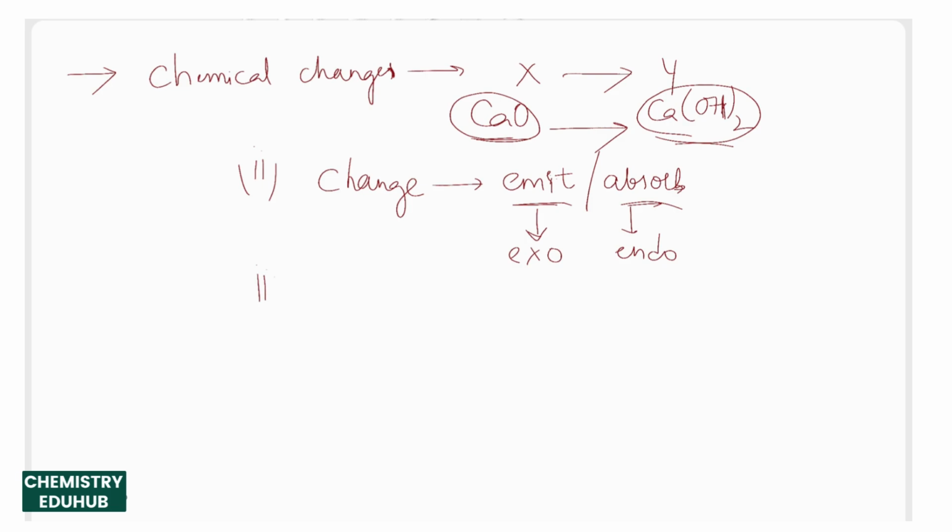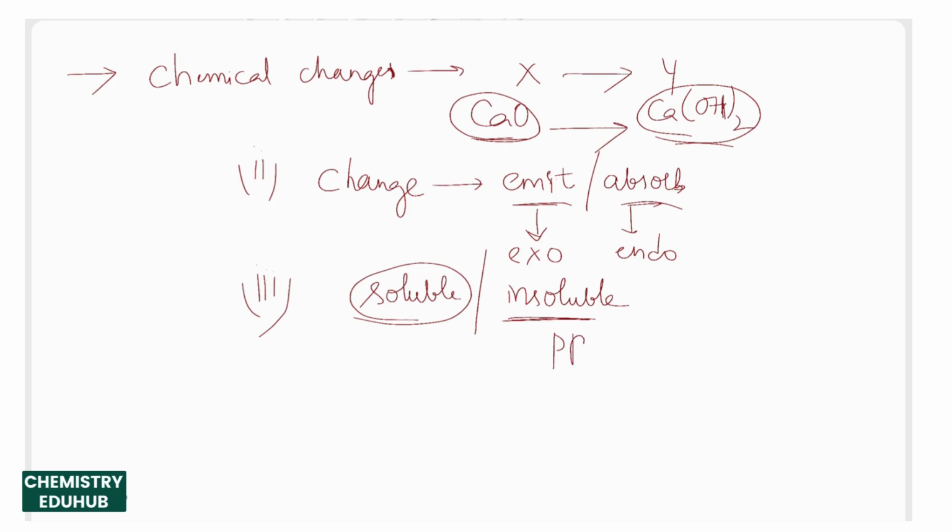The third characteristic is, during a chemical change, we can see sometimes the substances are soluble or insoluble. When the substances are soluble, it's completely fine. When the substances are insoluble, then you call it a precipitate. If they are soluble, you can call it a solution or aqueous state. If it is not soluble, then you call it a precipitate.